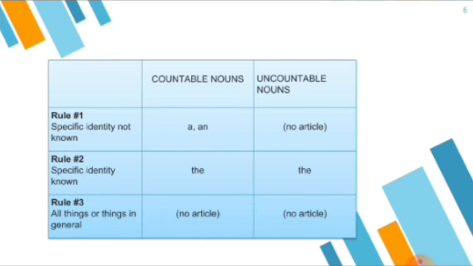And rule number 3: all things or things in general, when you are talking about people, masses, or things in collection, so there are many people over there, you are not going to use any article. There is no need of any article. You just talk about that person or that thing in collection, in general, right?